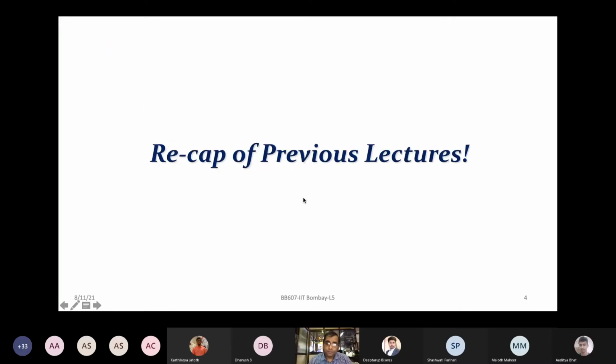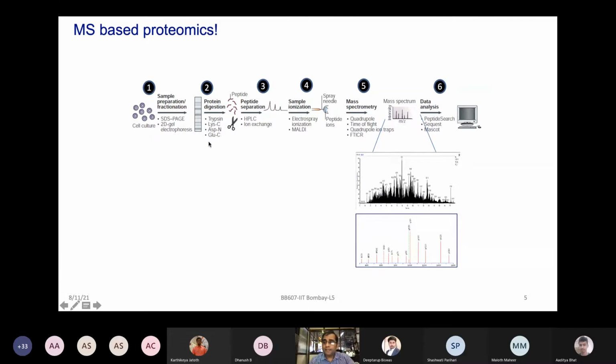You will practice that, and then there will be a quiz based on this very interesting, easy to use software. Just to give you a quick recap of the previous lectures, we discussed proteomics workflows, predominantly the mass spec based proteomics workflow, because the idea is that any type of sample when you take, you have to go through a series of sample preparation steps, to the digestion aspect of the project to digest the protein to peptide forms, separate those with the HPLC or nano-LC, ionize those using electrospray ionization or MALDI, then separate those in the mass analyzer.